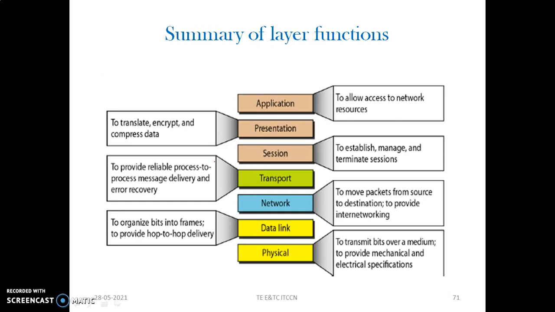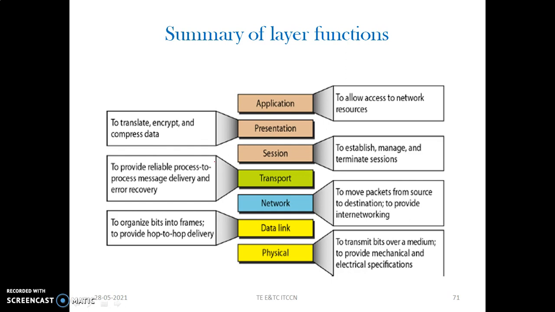So this is in brief. In one pictorial diagram, a summary of the layer functions is defined. The application layer allows access to the network resources which are created for the user, and it creates the interface so that the user can utilize the resources. The presentation layer does translation, encryption and compression of the data. The session layer establishes the connection, manages and maintains the connection, and terminates the session.